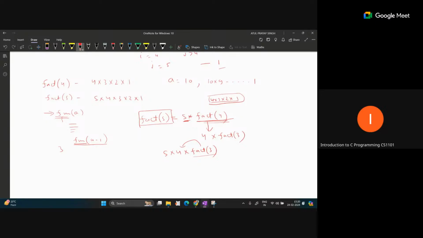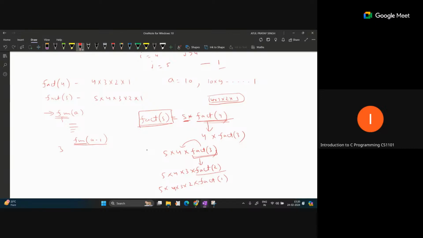Then we get the final answer of fact 5. Similarly, we can replace fact 3 with 3 into fact 2, and before this 4 into 5. We can also replace this with fact 1, and before this 2 into 3 into 4 into 5, in this manner.